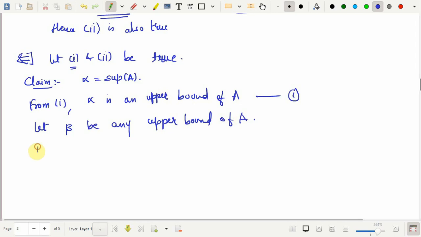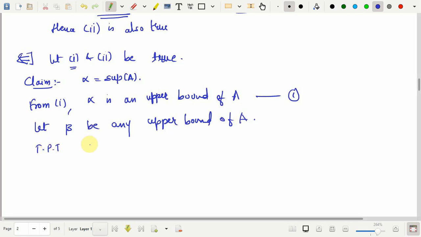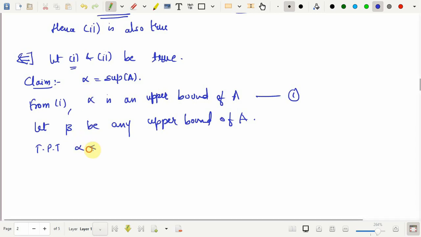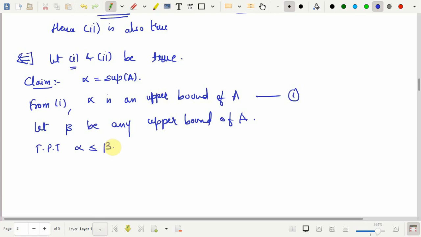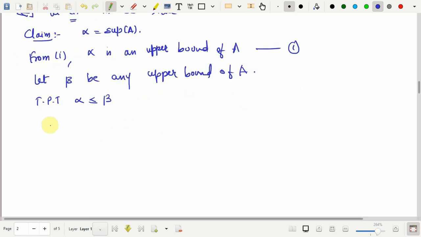So what exactly we need to show is that this beta, the alpha, is the least one. So beta has to be greater than or equal to alpha. So that means alpha is less than or equal to beta. This is what I need to show. Now, most of the time we prove such a statement for a supremum using contradiction. So let, if possible, this alpha less than or equal to beta is not true.